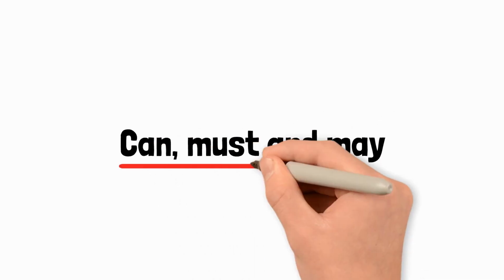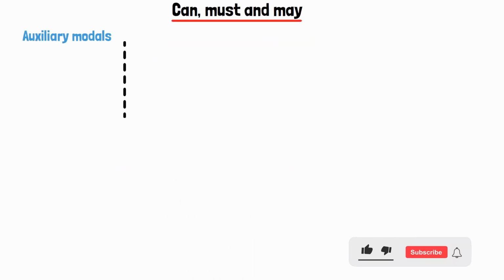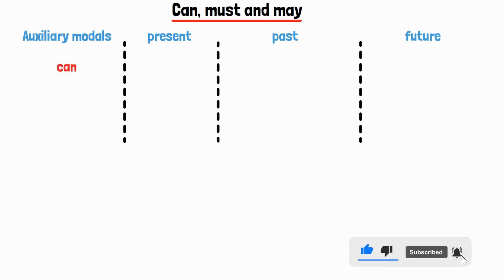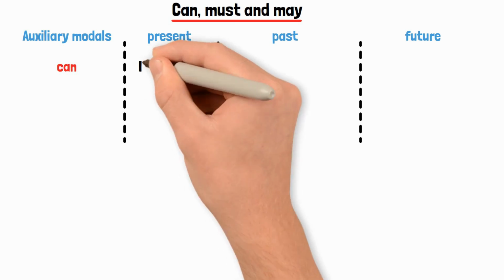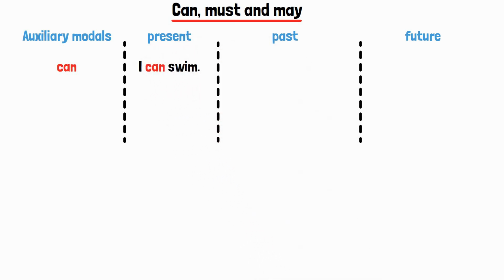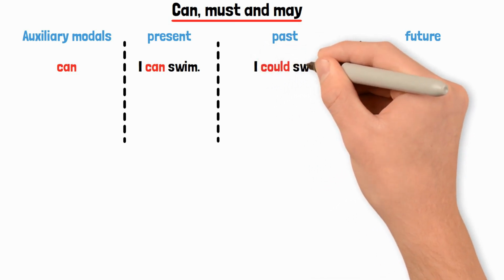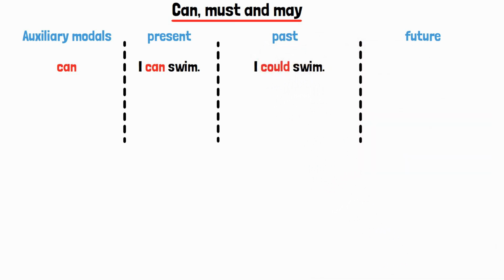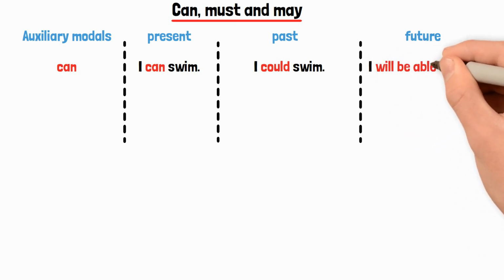Can, must, and may change in the past and in the future. Let's take a look at this table. Can is can in the present. I can swim. In the past, it's could. I could swim. And in the future, will be able to. I will be able to swim.